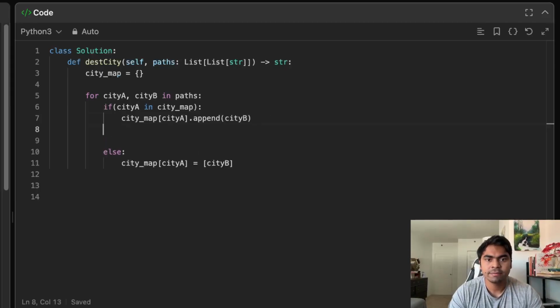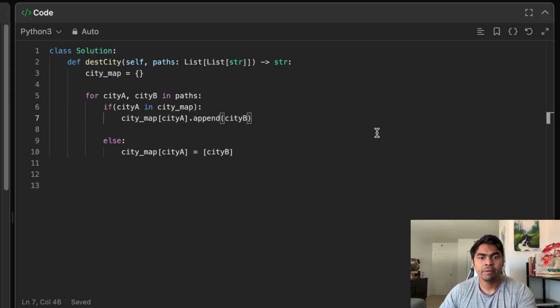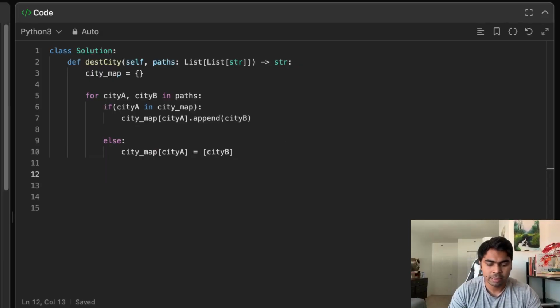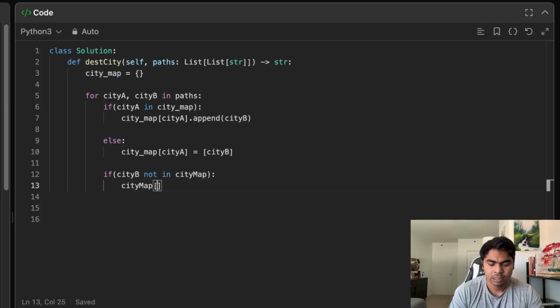So I think it will have to be done in both scenarios. So here I'll check if this city B is not in my city map, then I'll set city map city B to an empty array, an empty list.